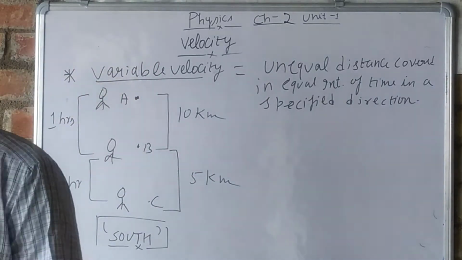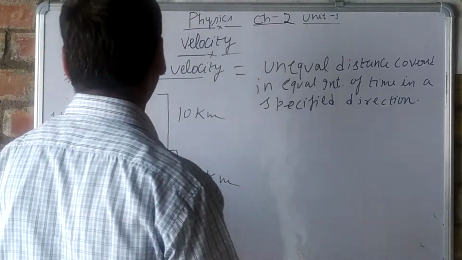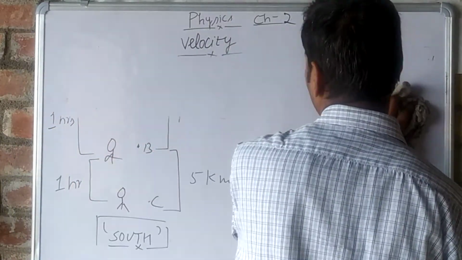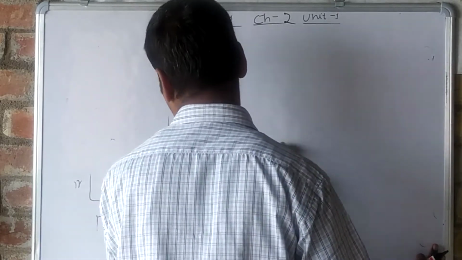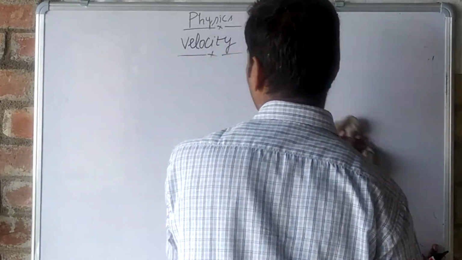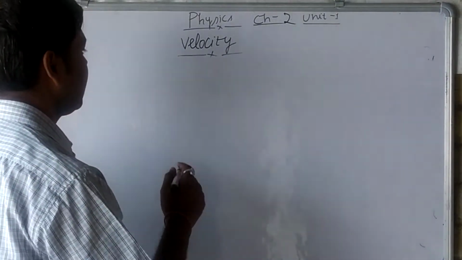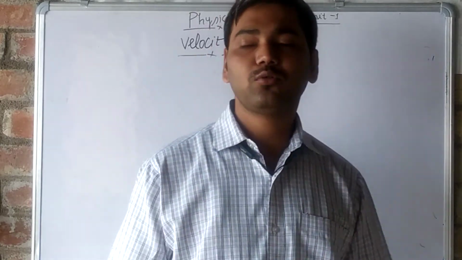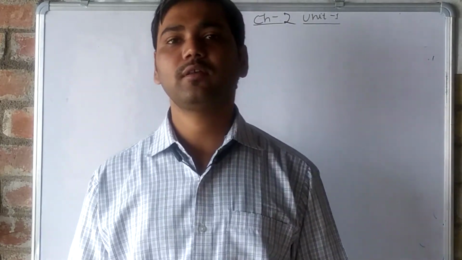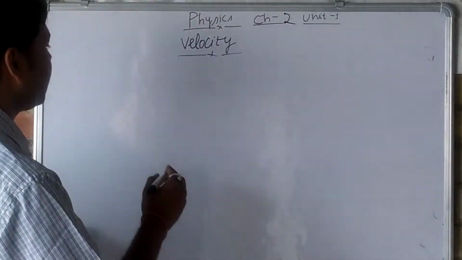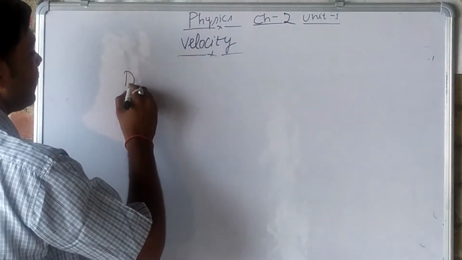Now we have to study about average velocity. But before coming to average velocity, let me tell you what is displacement.